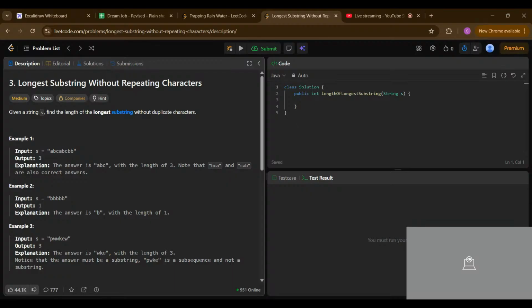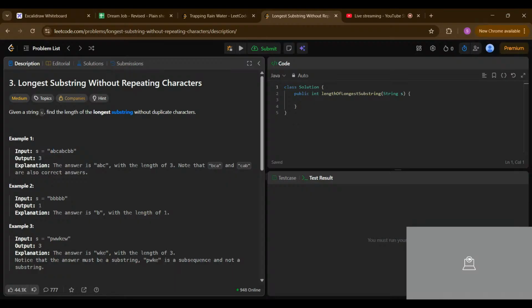Let's see, abca contains a two times, so it's not a non-repeating character substring. We have only abc, which contains each character a single time. Next, if we see bca, it's also a substring, it contains only a single character at a time.